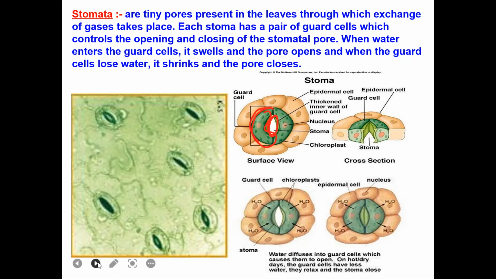Whenever these kidney shaped cells don't have water, the stomatal pore will close like this, right? So the opening and closing of the stomatal pore or a stoma depends on these kidney shaped cells or guard cells. Okay, this is regarding the stomata.